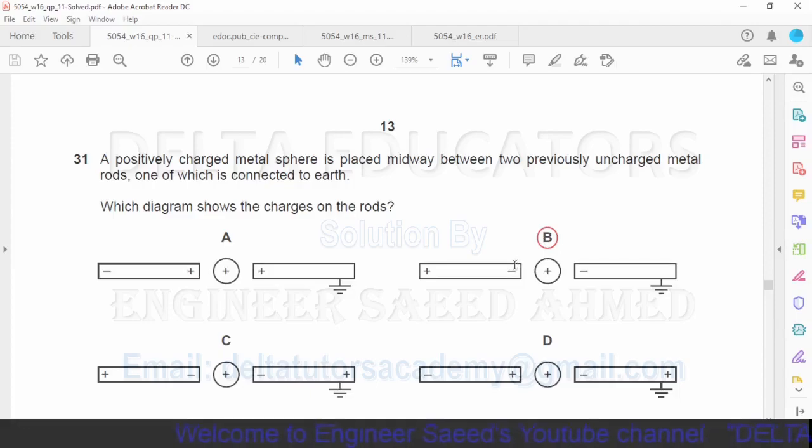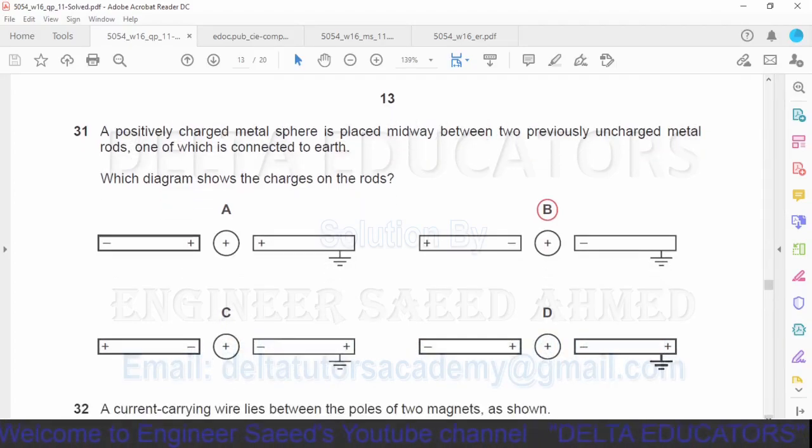Option B, it is attracting negative charges. Yes, it is a possible option. In option C, also attracting negative charges, it is also possible. In option D, on one side it is attracting positive charge, on the second side it is attracting negative charge, so it is also not possible. Now our possible options are B and C only.